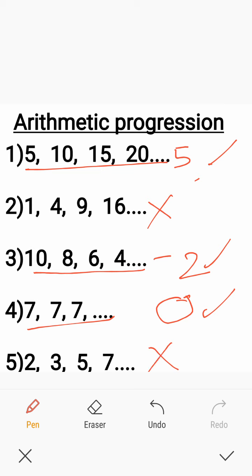So how can we define an arithmetic progression? An arithmetic progression is a sequence of numbers in which the differences between the consecutive terms are equal. What is an arithmetic progression? It is a sequence of numbers in which the differences between the consecutive terms are equal.